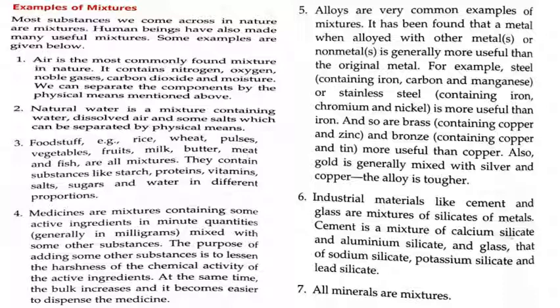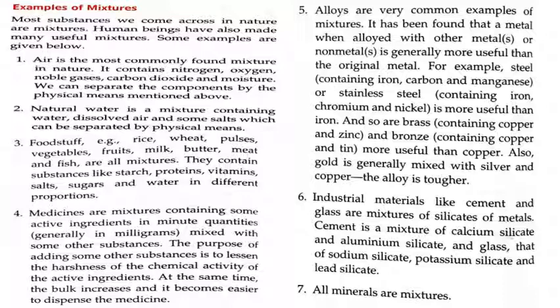Also, gold is generally mixed with silver and copper. The alloy is tougher. So we, the humans, are also making alloys by combining metals and non-metals, because the metals or non-metals in the state in which they exist may not be that strong, and we need a strong product. So we combine them in a particular proportion to get an alloy which is stronger than the original metal or non-metal.